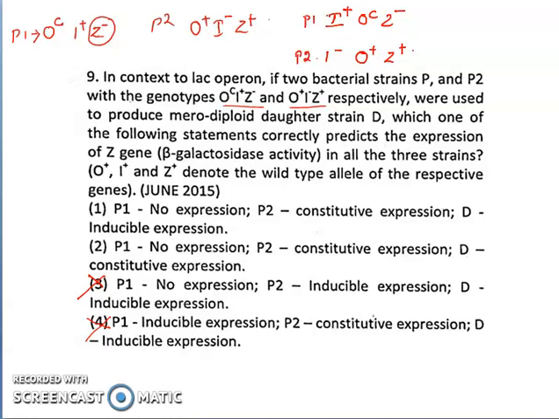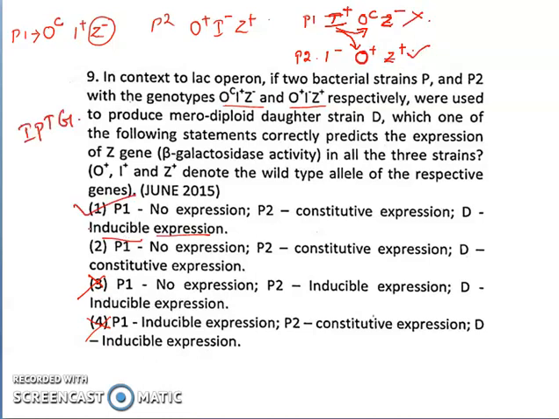The repressor of P1 is positive but the repressor of P2 is negative. So the repressor of P1 can bind to the operator region of both P1 and P2. But in case of P1, Z is negative, that means it cannot function. It will not produce any beta galactosidase. So we can eliminate this.